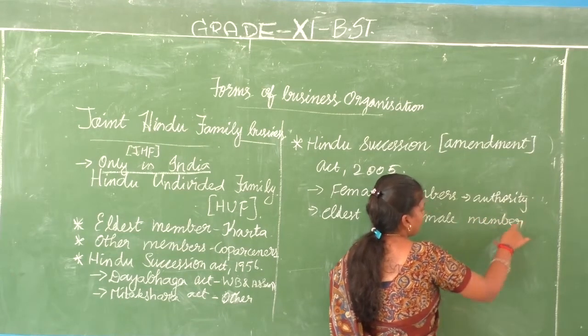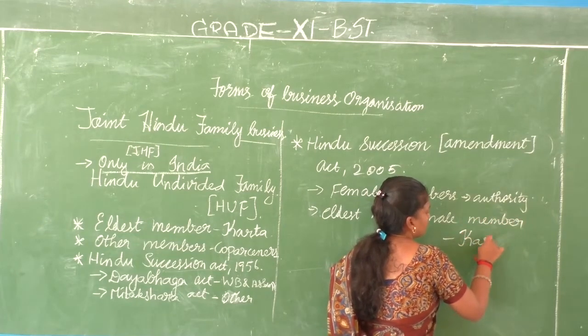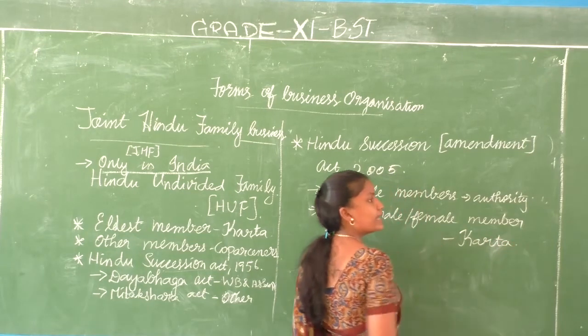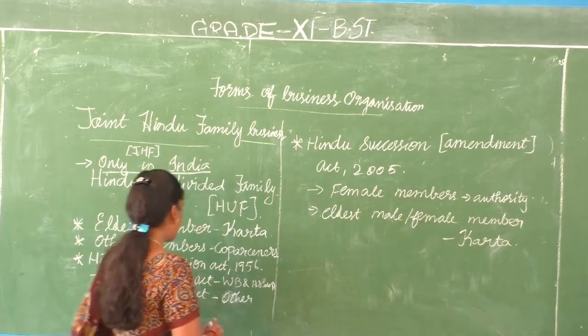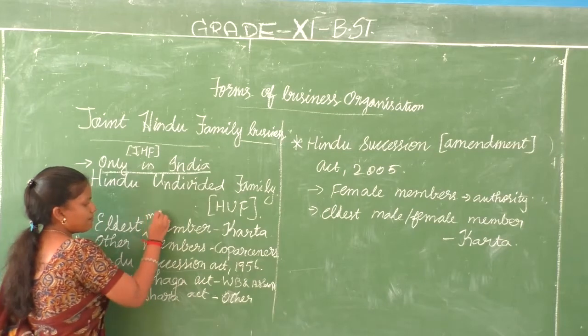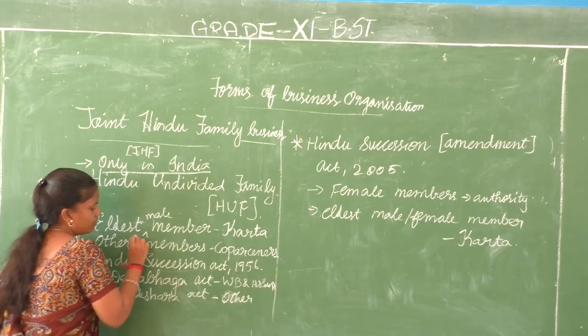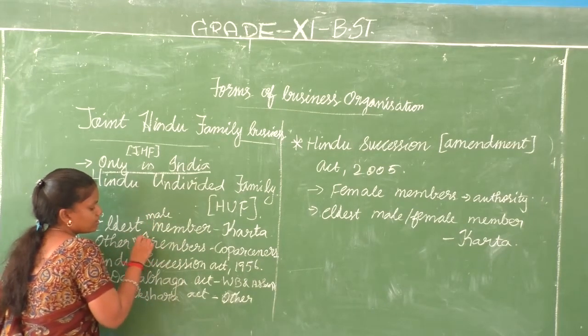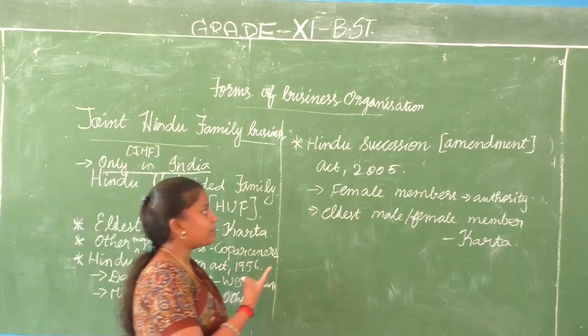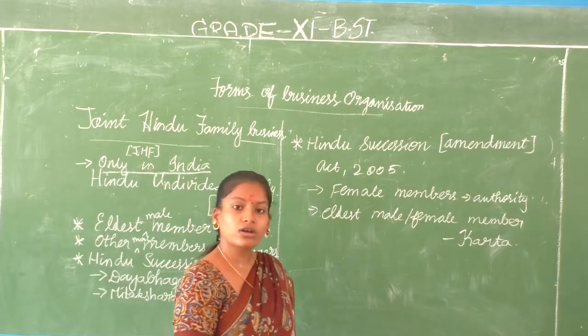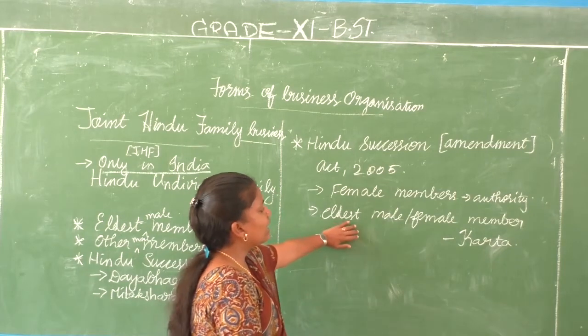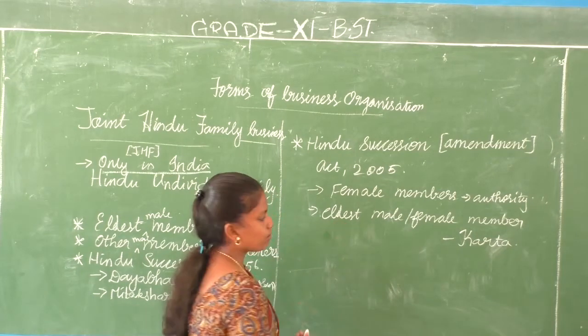Karta means what? The head of the family, the eldest member of the family. Earlier it was only the male member, whereas the Amendment Act passed in 2005 let the eldest female member also be Karta.